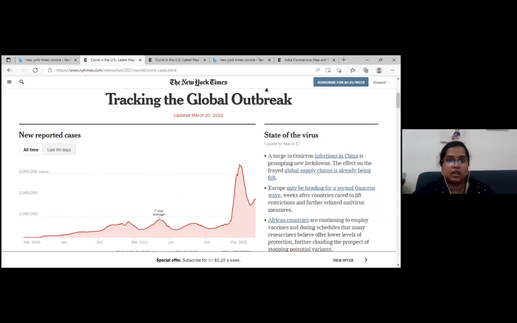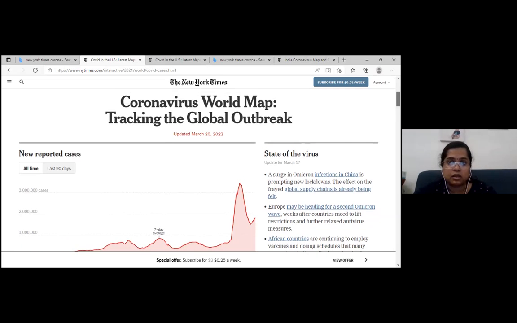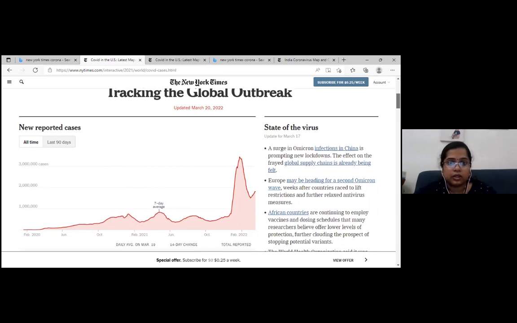Here you can see the global world maps graph. So we started off in the year 2021, on June 15th. At that time, you can see the daily new cases were 376,580.